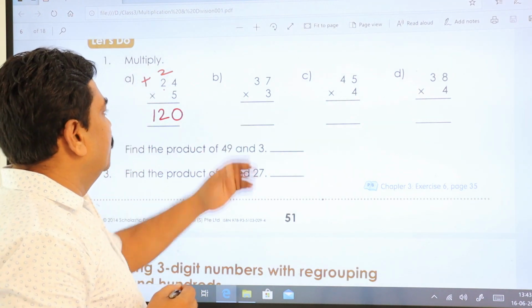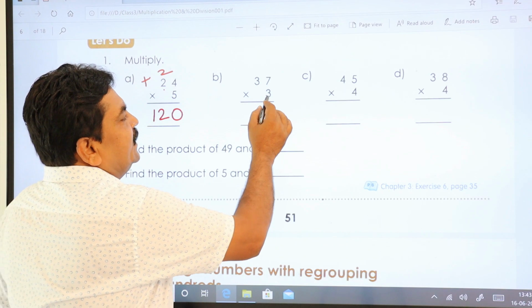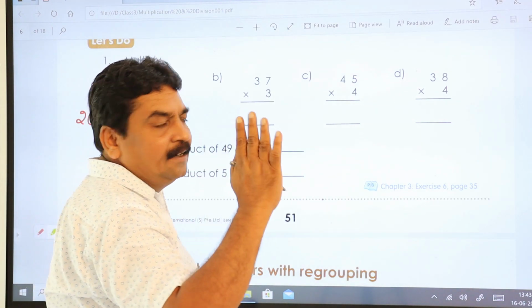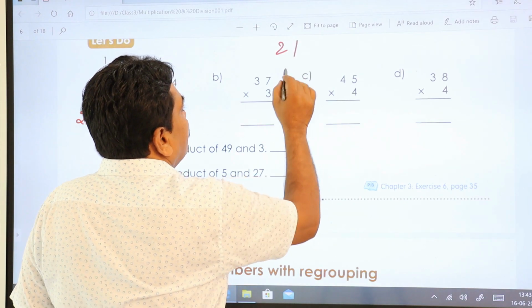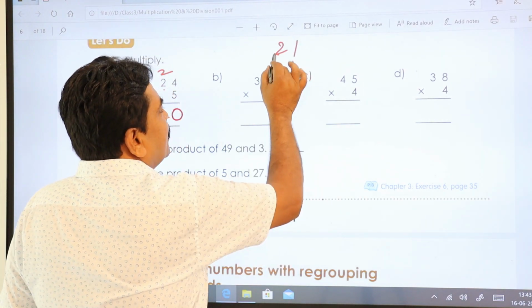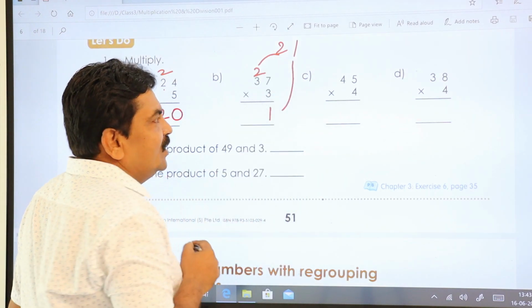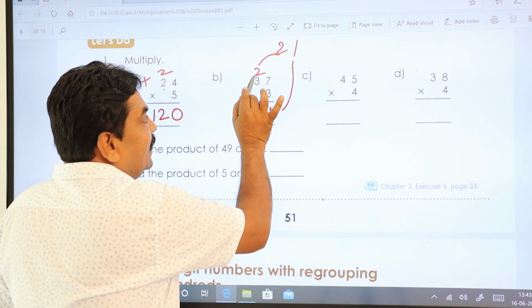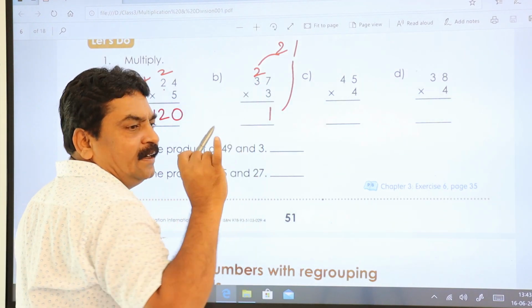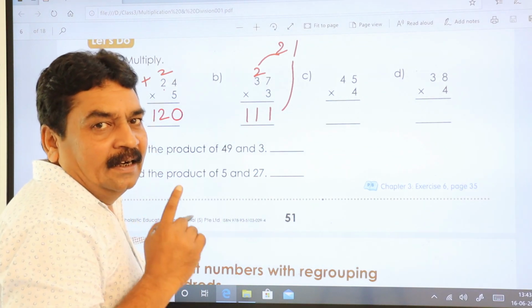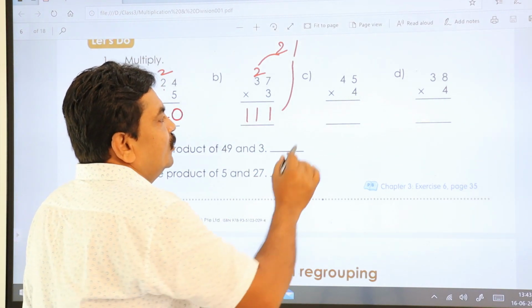Go to the next one. 3 sevens are 21. You got 2 numbers, so keep it on the side first. 21. Ones place value you write down, and tens place value you write on the next number. 3 threes are 9. 9 plus 2, 11. So the answer is 111. Then come to this one.